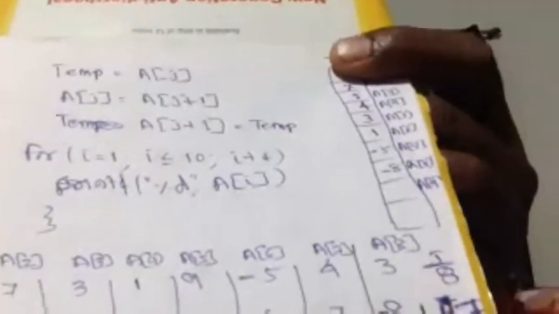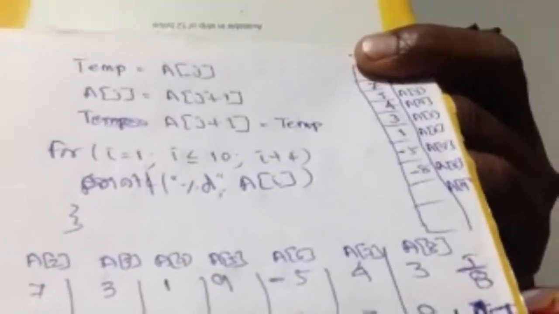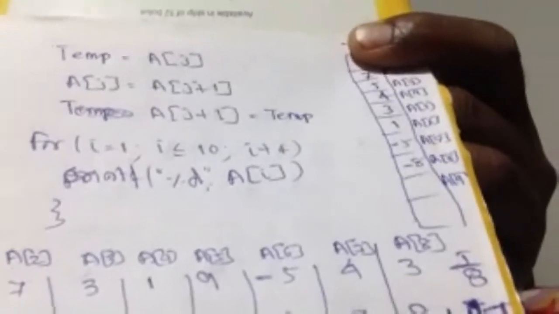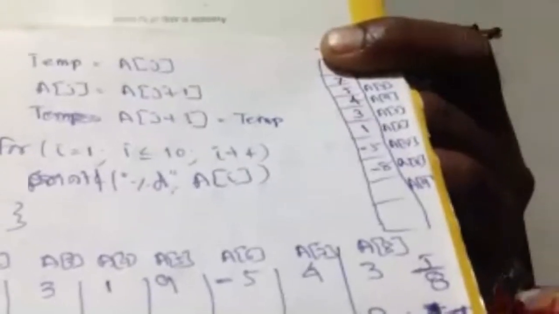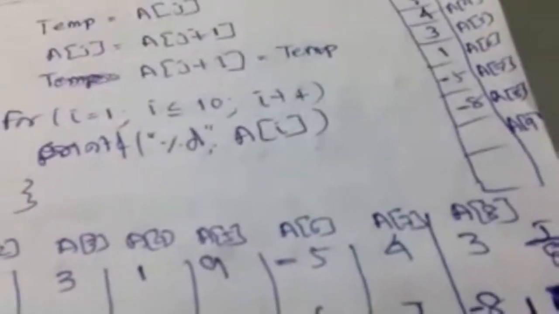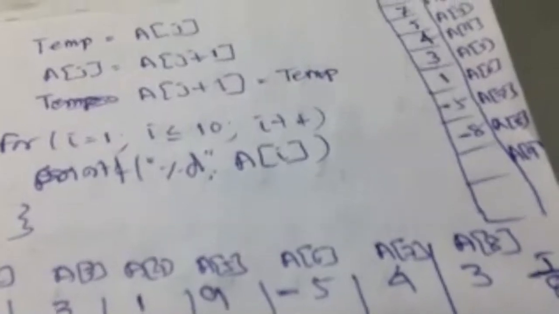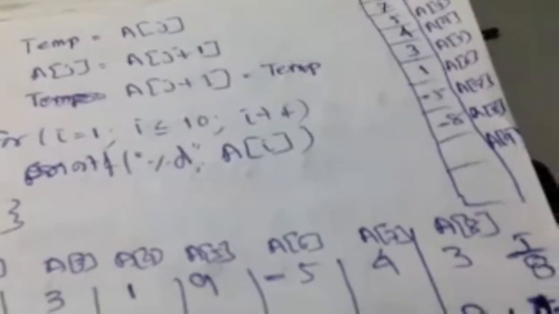Now what to do? First, if I apply the previous logic, last class I have given big equal to A1, isn't it? Then I compare big with the second element, I plus 1 or I start from 2. So by going through that, what we should do? Out of this number, I can pick up which number? Only one number, that is greater. In this case, which is greater number? 9. So by using the earlier algorithm, you can pick up only 9.